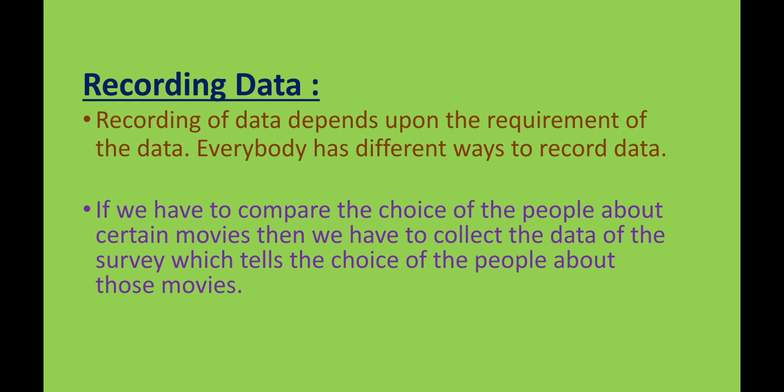For example, if we have to compare the choice of the people about certain movies, then we have to collect the data of a survey which tells the choice of the people about their movies. So first we have to collect the choice of movies from the people. After that we can make a table where we write the people's names with their movie names. So we get the collection of data, and we can say that we have recorded the data, in a tabular form or in any other form.